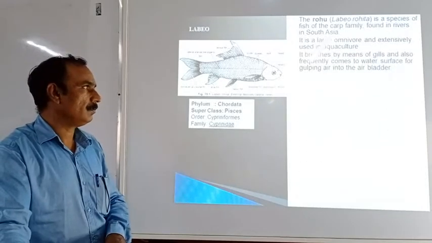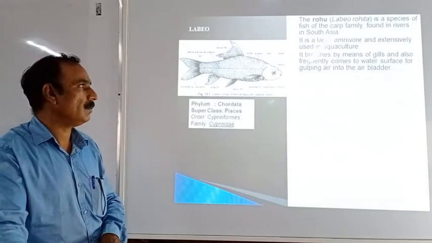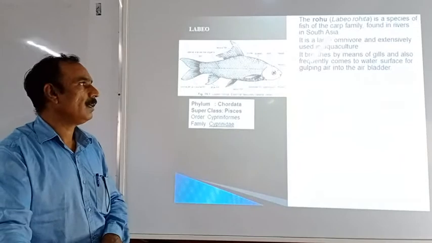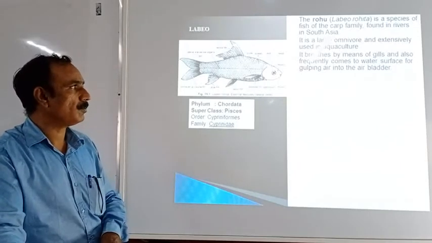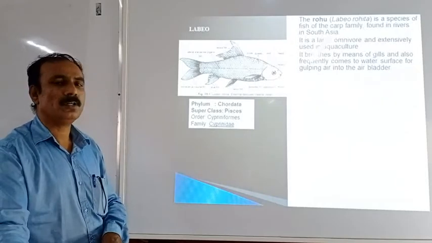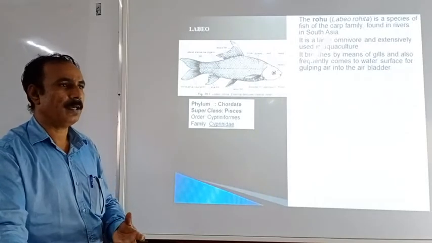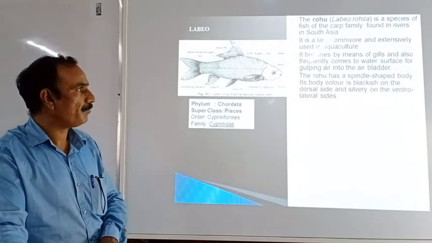When you see the respiration process in this Labeo, there is respiration by means of the gills, and this fish also comes frequently to the surface of the water for gulping air into the air bladder. So with the help of the air bladder also, this fish can respire.